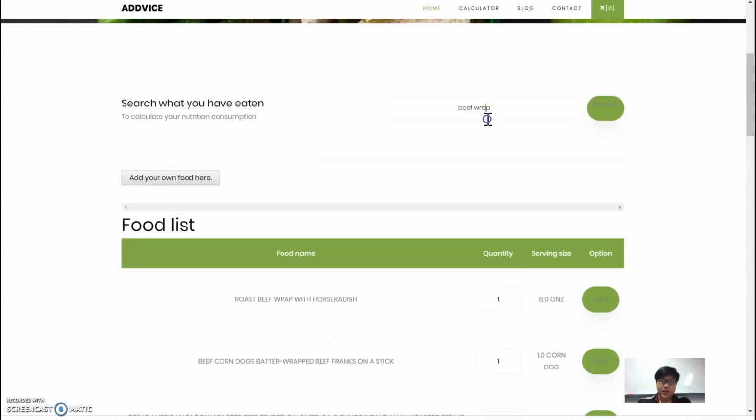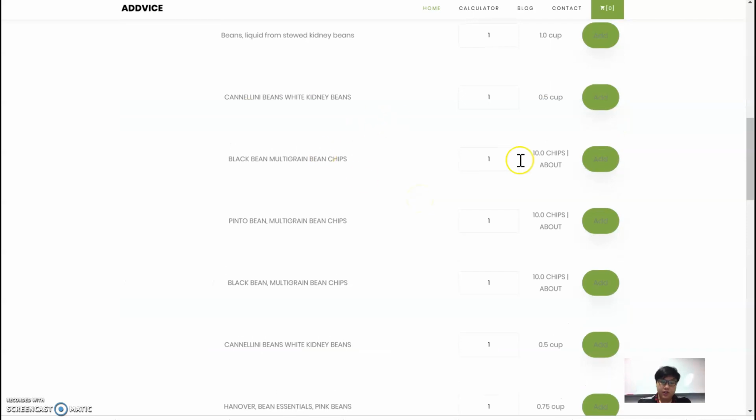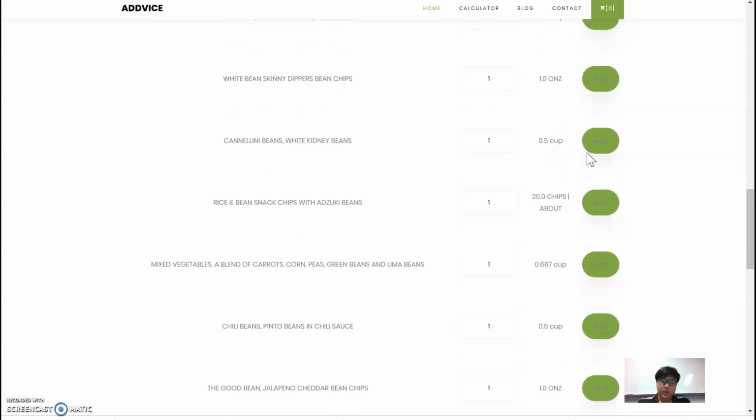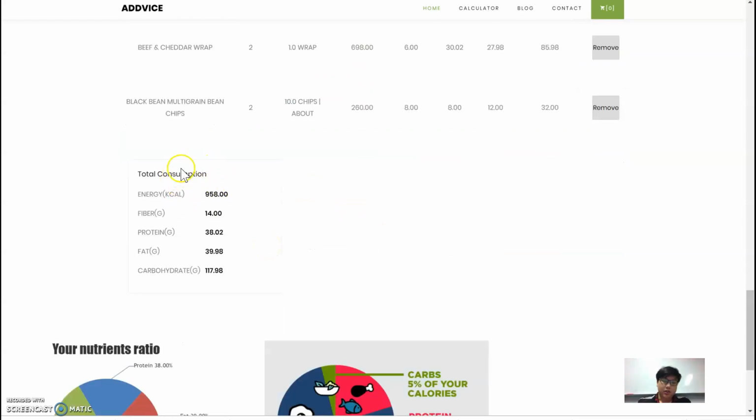And then I eat some beans today. Also search. Yeah, this is what I eat. Black beans, and I can check my food list. Yeah, it's in my food list, and then I can see the total consumption of nutrition about, for example, energy,